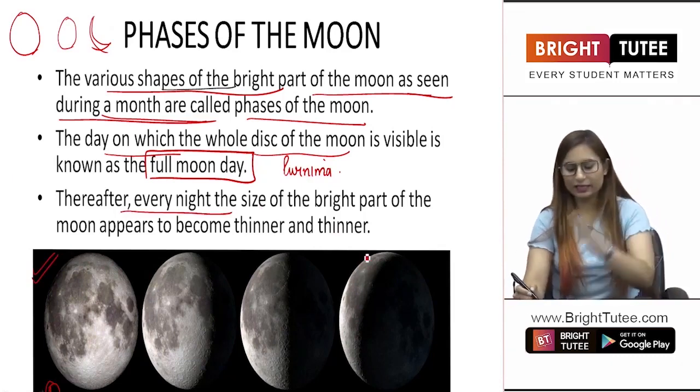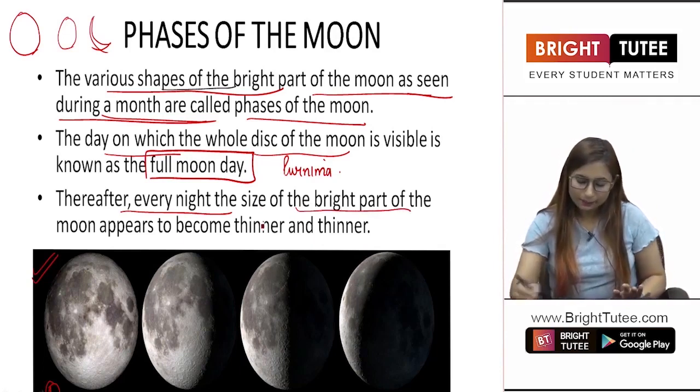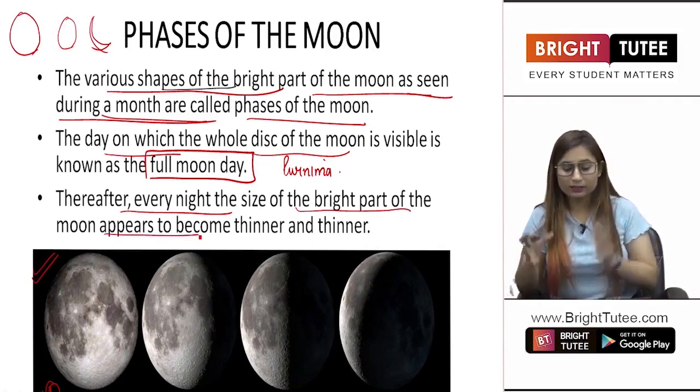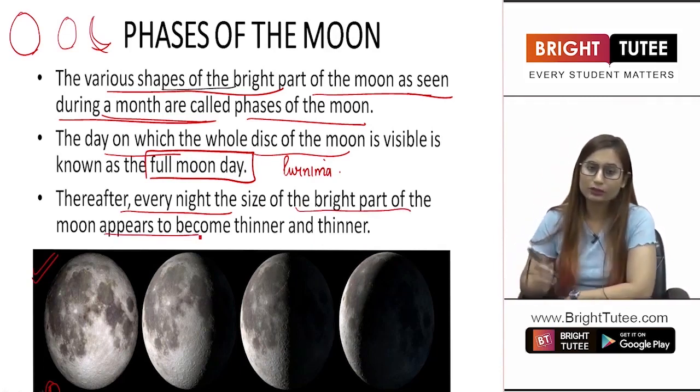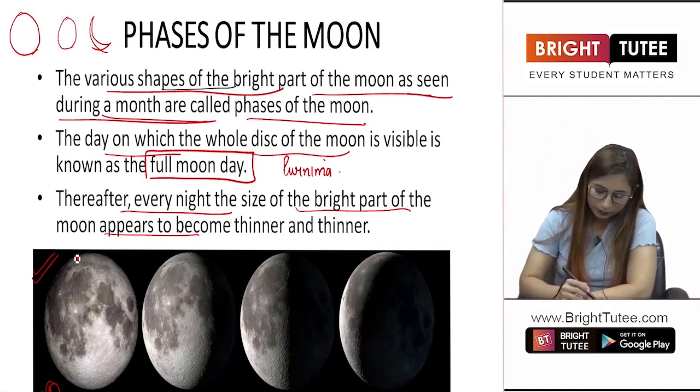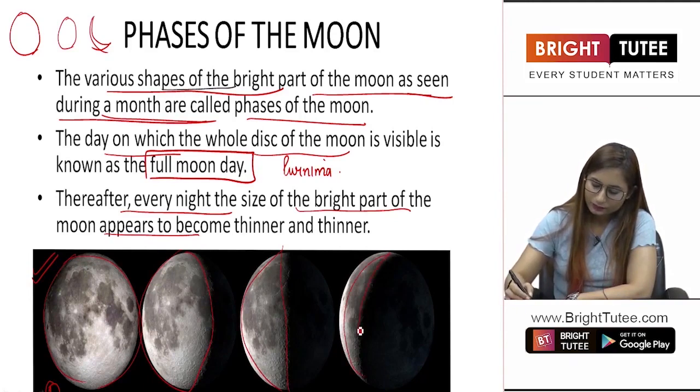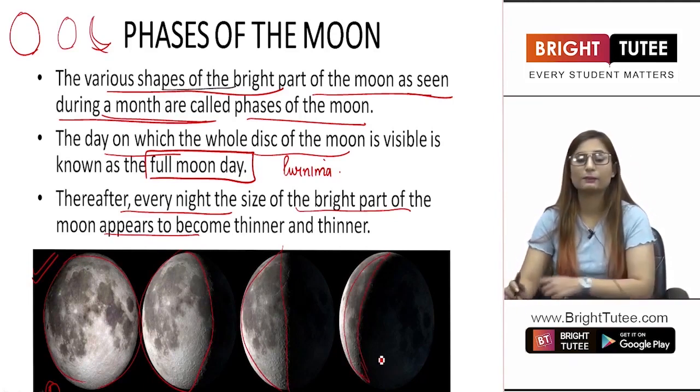Thereafter, every night, the size of the brighter part of the moon appears to become thinner and thinner. As you can look in the pictures itself, this was a whole circle. Then the size has been reduced to this part, now to half, and then to a very small part as compared to the whole moon.